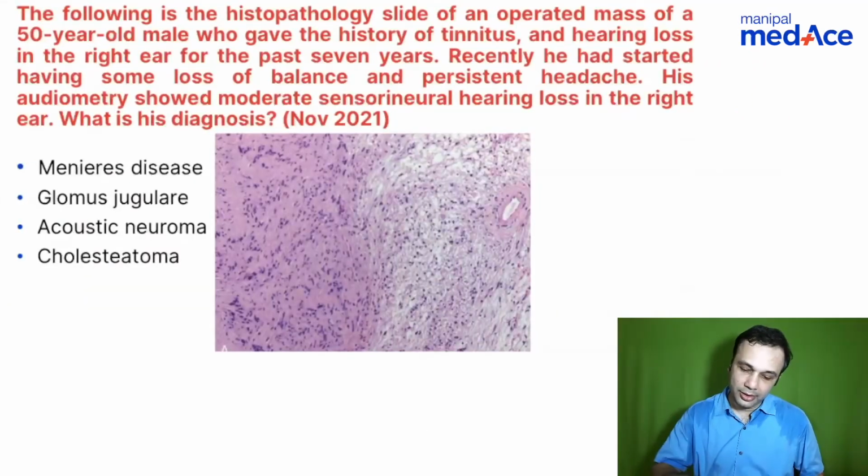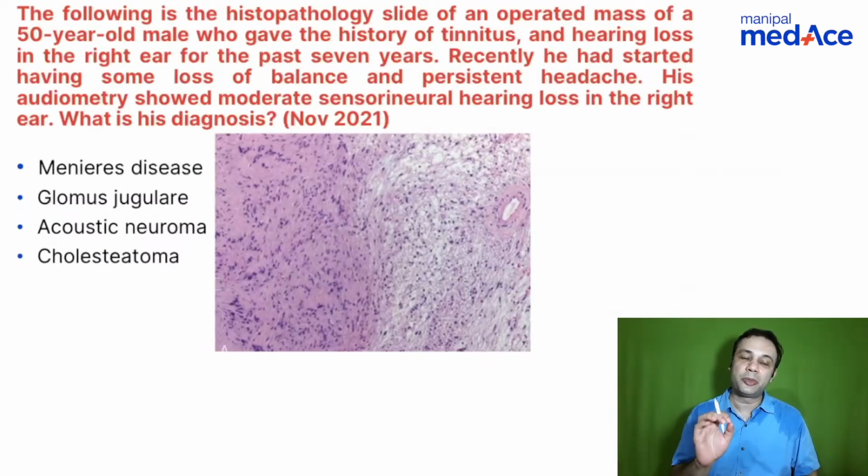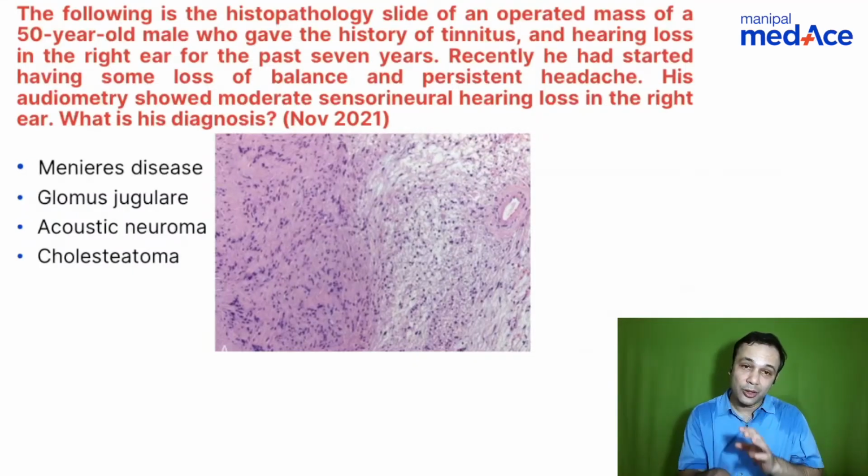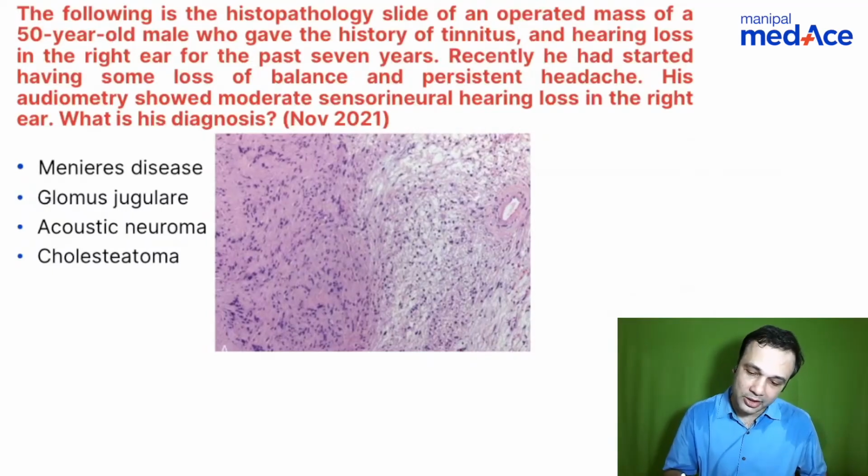Okay, now let's not look at the image alone. Histopathology sometimes can be very tricky. Dr. Ranjana might not agree with me, it is very easy for her to diagnose histopathological images. But let's not look at the image for the time being. Following is the histopathology slide of an operated mass.